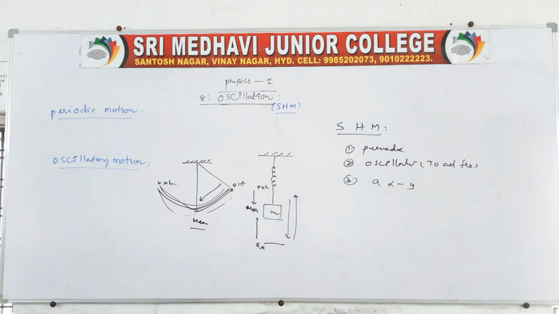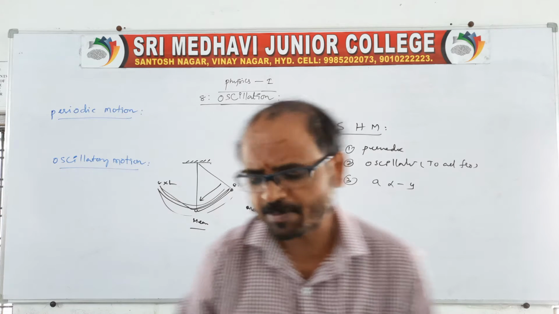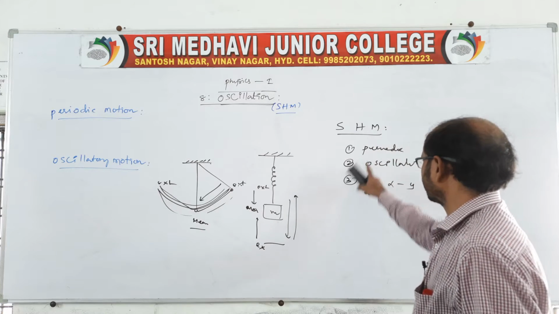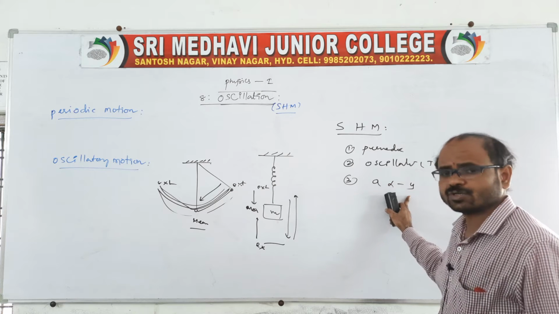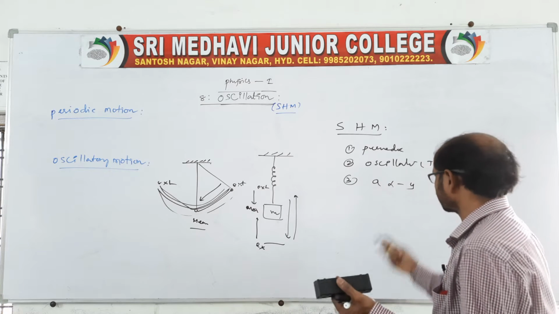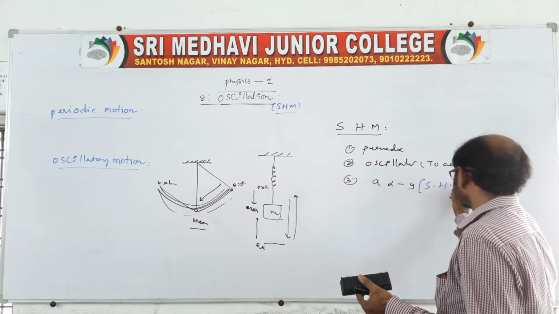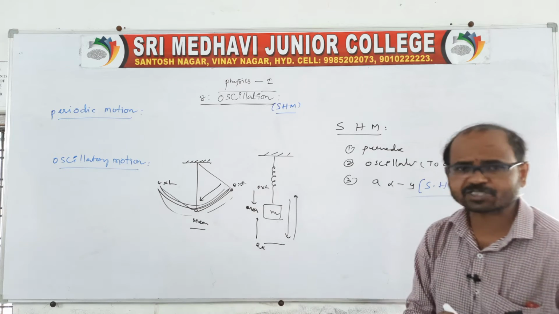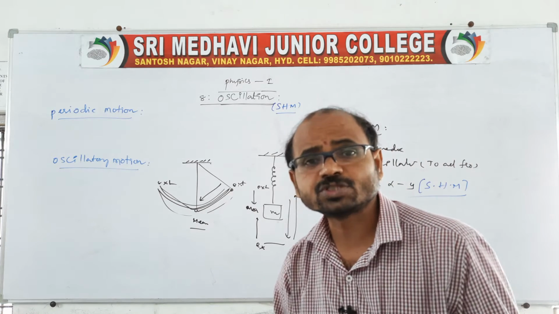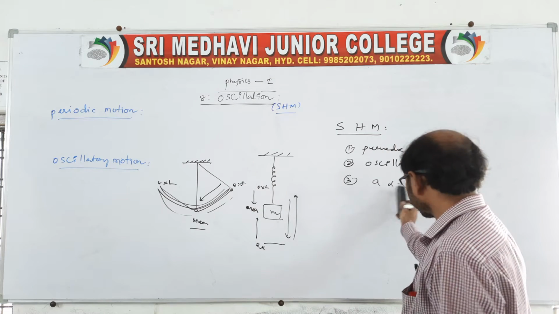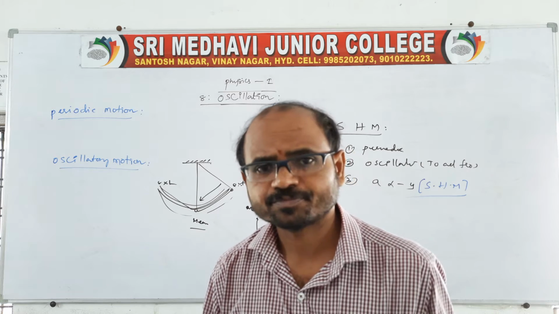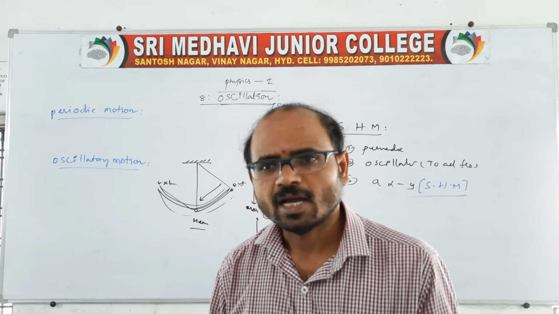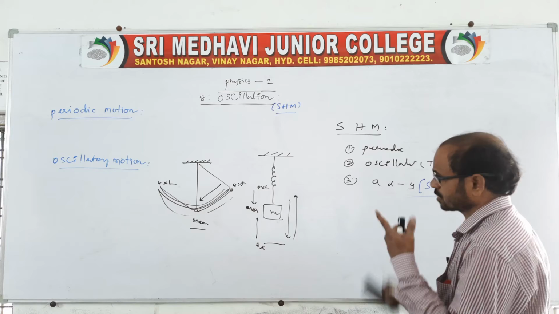Simple harmonic motion. And you remember, in case of a simple harmonic motion, motion must be periodic, of course, and motion must be to and fro, and acceleration directly proportional to displacement. That's what this expression represents, the simple harmonic motion expression. Here you remember, A is directly proportional to displacement, which we can call simple harmonic motion. This is the equation related to it, and the conditions are represented like this,